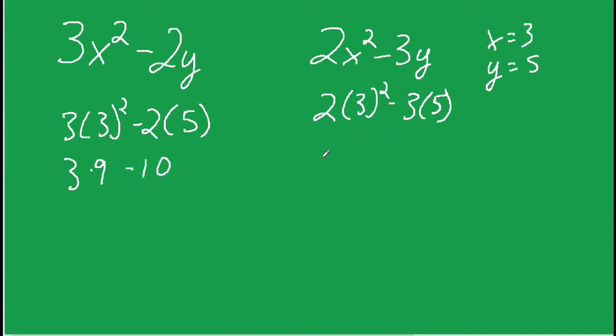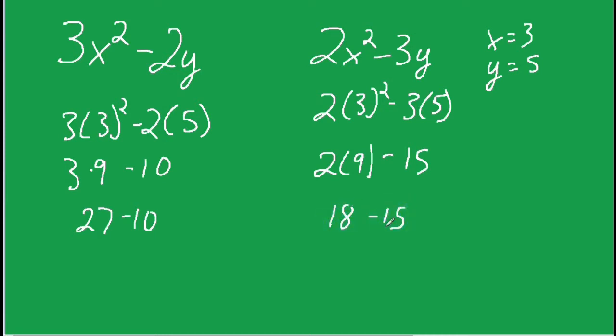Come over here, 2 times 9 minus 3 times 5, which is 15. Now, I'm going to multiply: 27 minus 10, 18 minus 5. 27 minus 10 is 17, 18 minus 5 is 13.